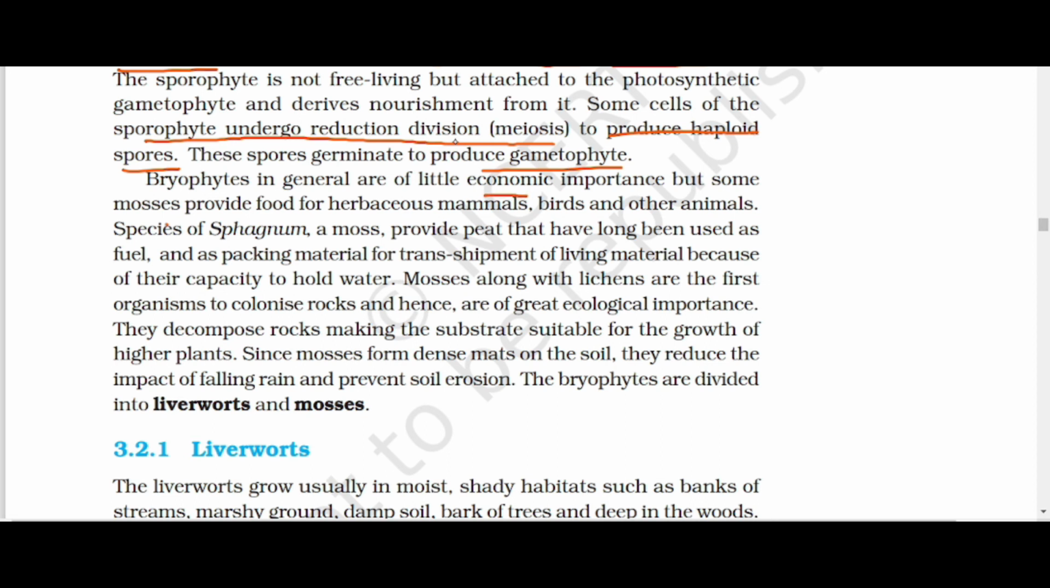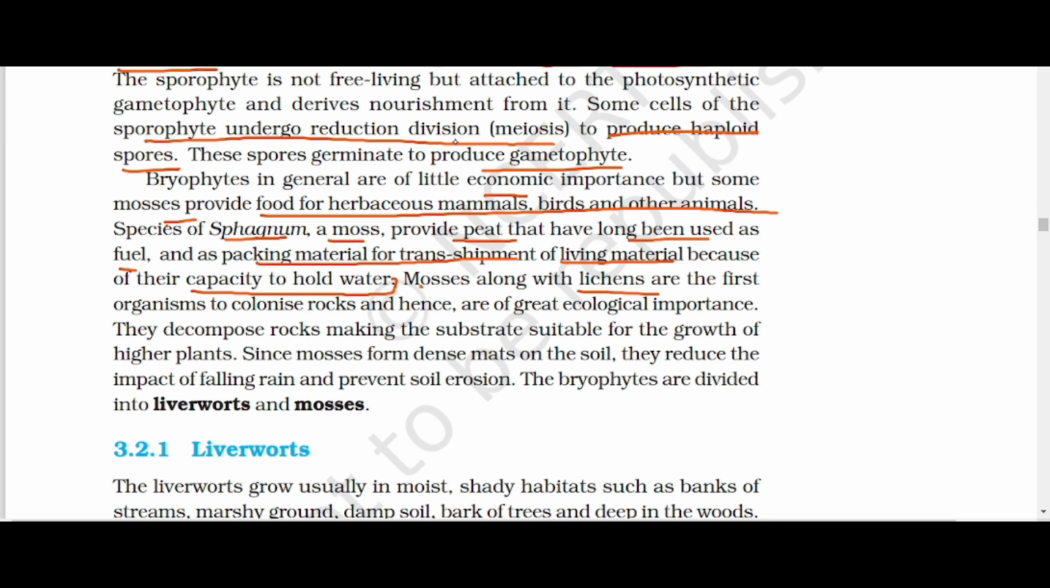Mosses provide food for herbaceous mammals, birds, and other animals. Species of sphagnum, a moss, provide peat that has long been used as a fuel and as packaging material for the transshipment of living material, because their water holding capacity is very high, as they can hold water.